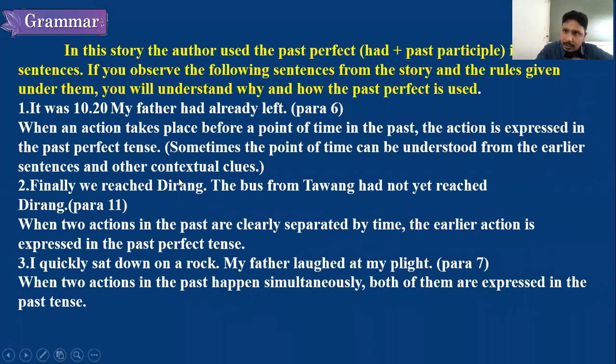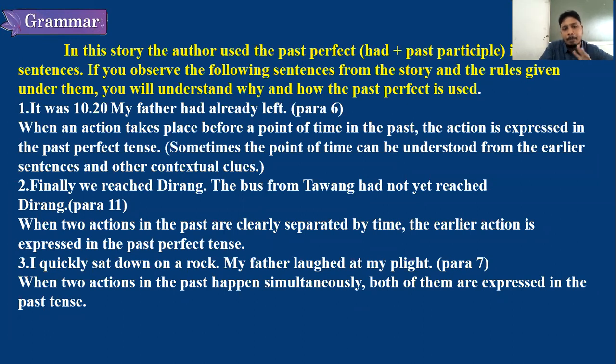See, we reached Dhiran. We reached Dhiran is a later action, second action. But before that, what has happened? The bus from Tawang has not yet reached. So when two actions in the past are clearly separated, the earlier action is expressed in the past perfect tense. So this is the earlier action. This is the first action. The bus has not reached, but we reached. Okay, the bus has not reached the bus station or the stop, but we reached. Now we reached is the second sentence, and the bus from Tawang had not yet reached is the primary sentence.